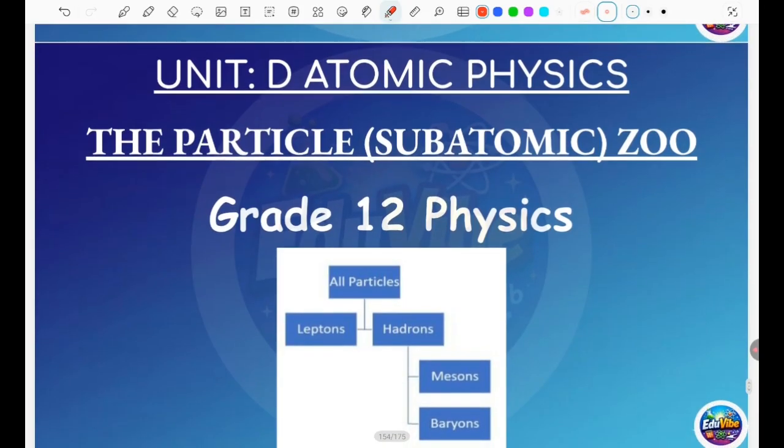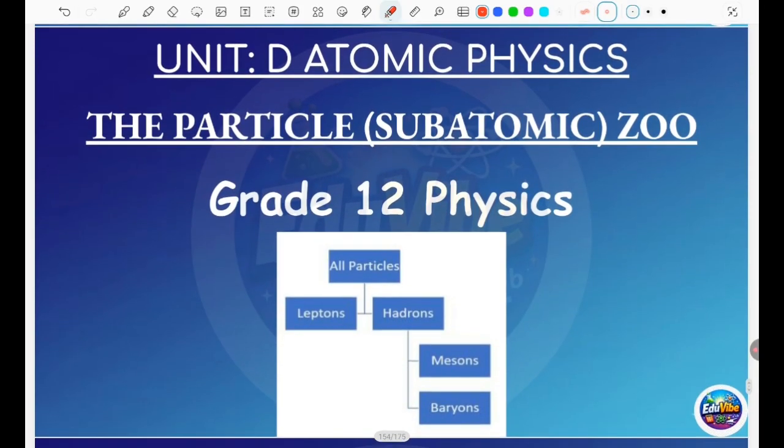In today's lesson, we are moving to the next topic of atomic physics. We are continuing the antiparticles or subatomic particles topic. So we are doing the particle zoo, which is a subatomic particle zoo, a whole zoo of subatomic particles. We have leptons and hadrons, two types. Hadrons are further divided into mesons and baryons. That is just the introductory thing. You can't go very deep in this topic for now, but you can get the introduction of how the particles can be distributed among the antiparticles or subatomic particles.